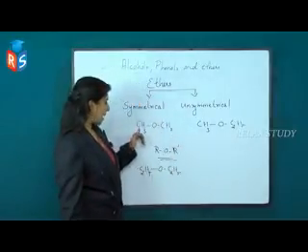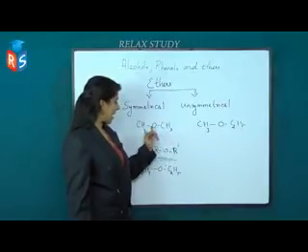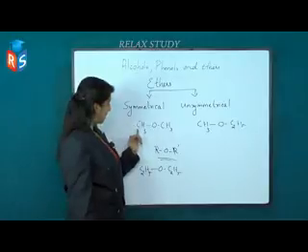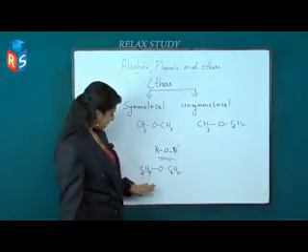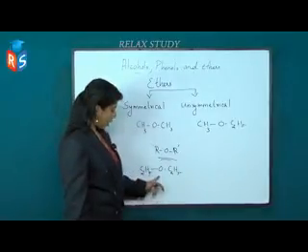Next, how will you name such compounds? Here, this is methoxymethane. Methane is the parent, and oxy is the common naming for ethers, and methoxymethane is the IUPAC name of this compound. And this is ethoxyethane.